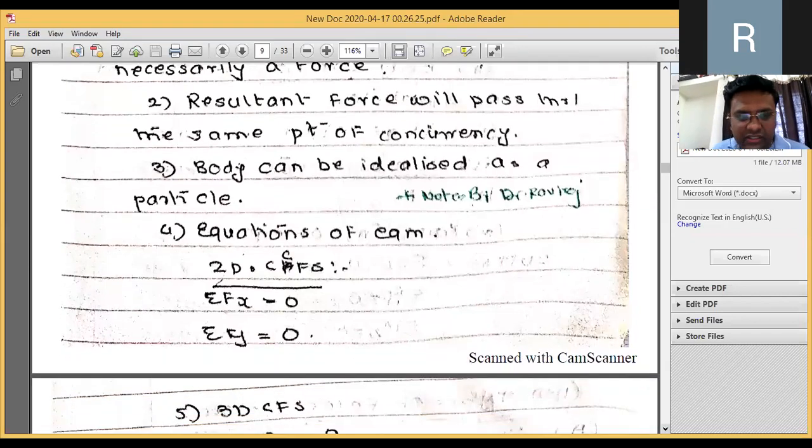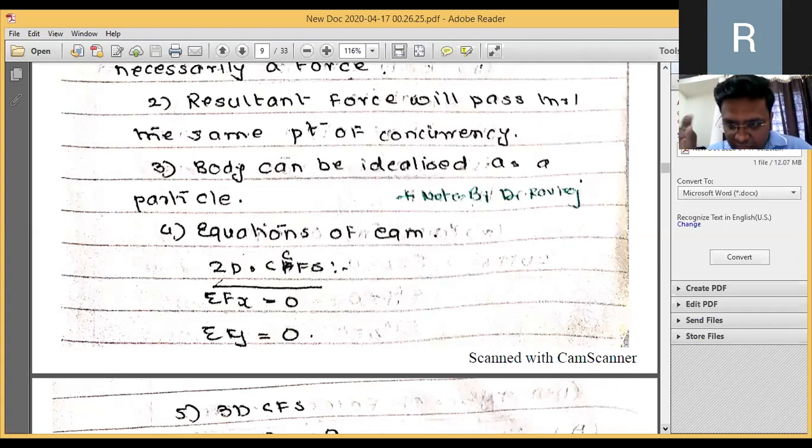The equations of equilibrium in two-dimensional CFS system are summation Fx = 0 and summation Fy = 0. Summation means algebraic addition, F means force, X means along X direction. जर आपण साइन कन्व्हेन्शनचा वापर करून समेशन घेतलं फोर्सचं, एक्स डायरेक्शनला, तर जर त्या सगळ्याचं समेशन 0 येत असेल, समेशन Fy 0 येत असेल, the body is in equilibrium for the two-dimensional CFS system.